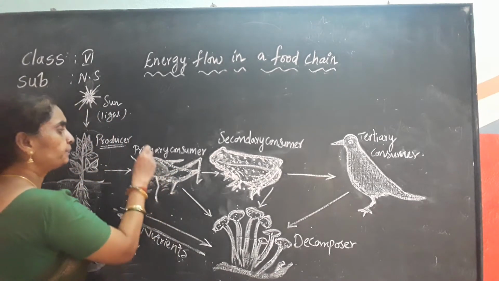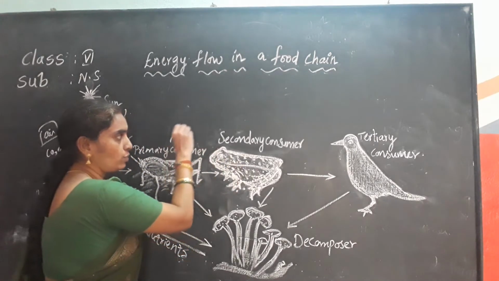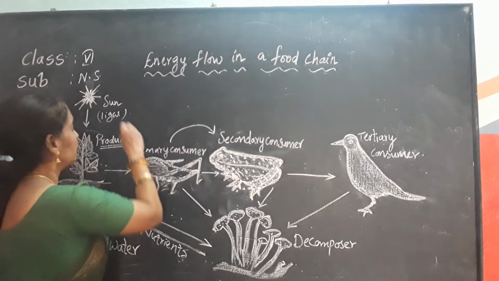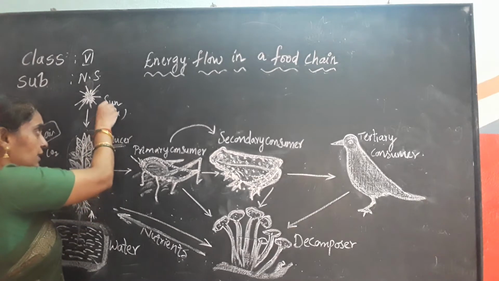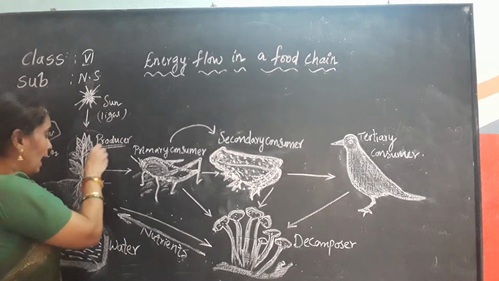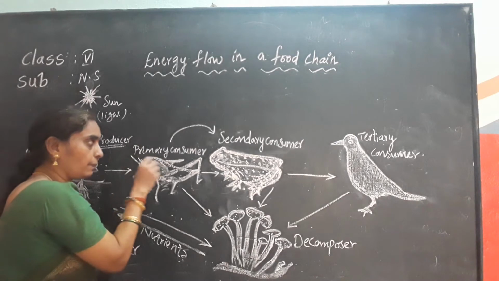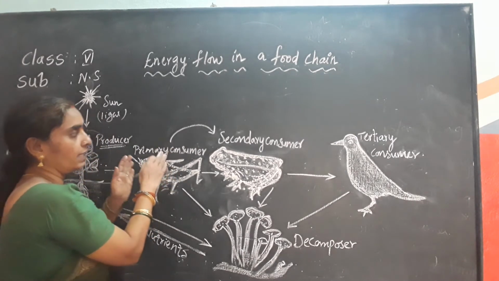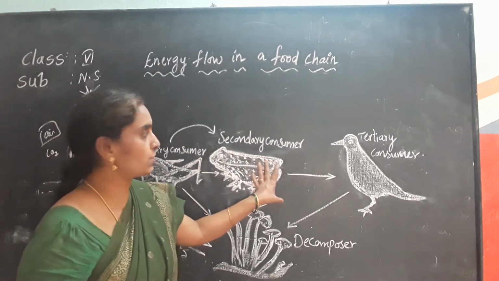Okay, so here the energy level transferred is reduced when it moves to the next form. Okay, so here the main energy is the sun. Some of the main energy is used up by the plants, and from the plants some of the energy is used by the primary consumers. From the primary consumers some of the energy is transferred to the secondary consumers.